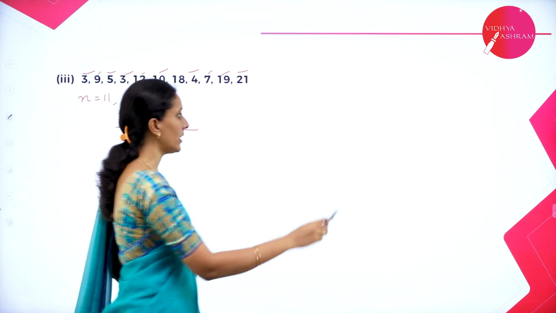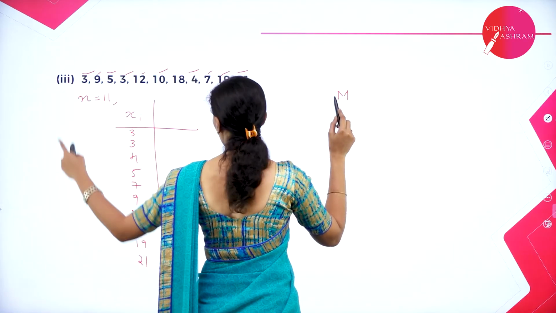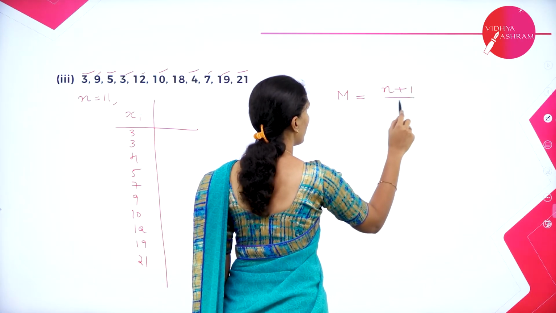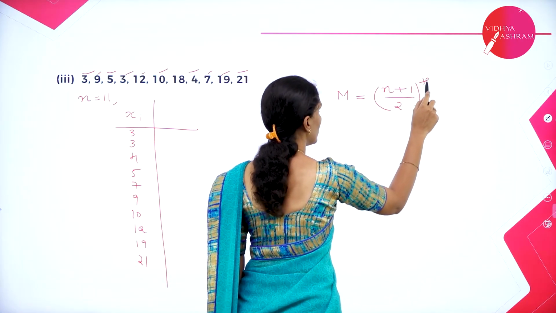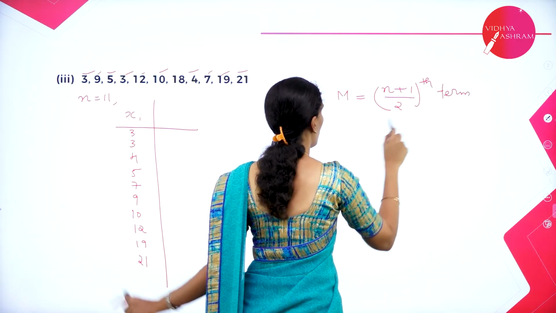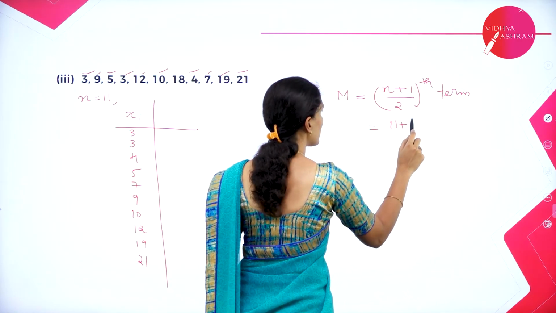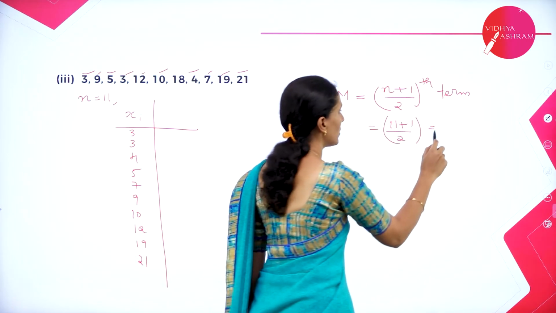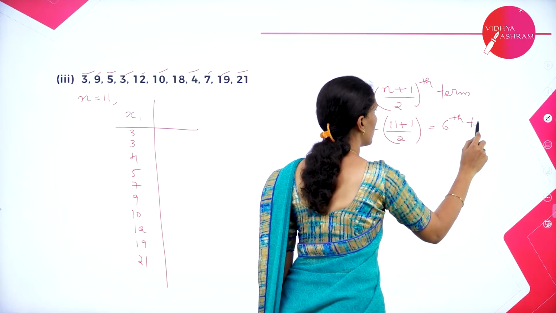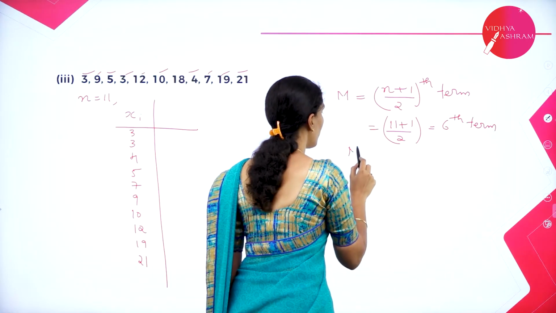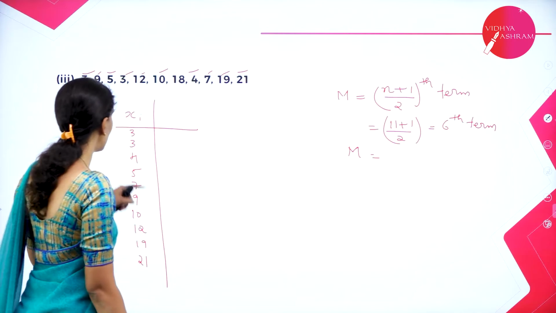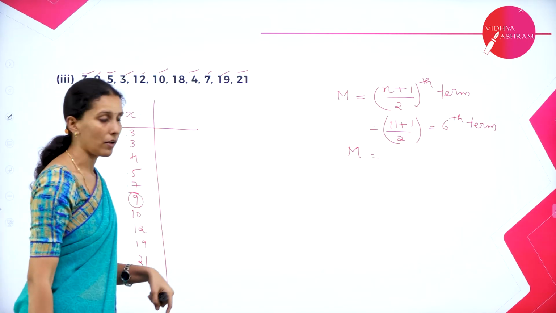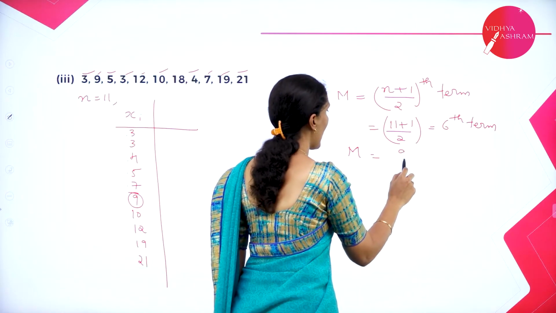Let's calculate the median. Whenever n is odd, and n is odd here, the median is the (n plus 1) by 2th term. What is n? We have 11. So 11 plus 1 by 2, which is nothing but 12 by 2, so the 6th term. Therefore the median is the 6th term. 1, 2, 3, 4, 5, 6. So this is the median. Therefore the median value is 9.